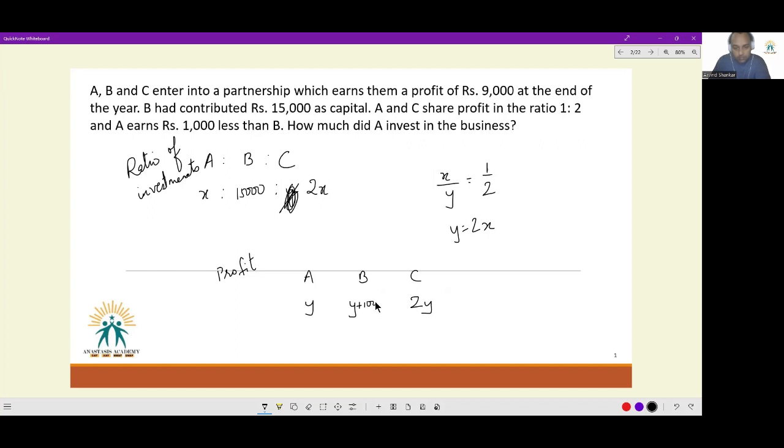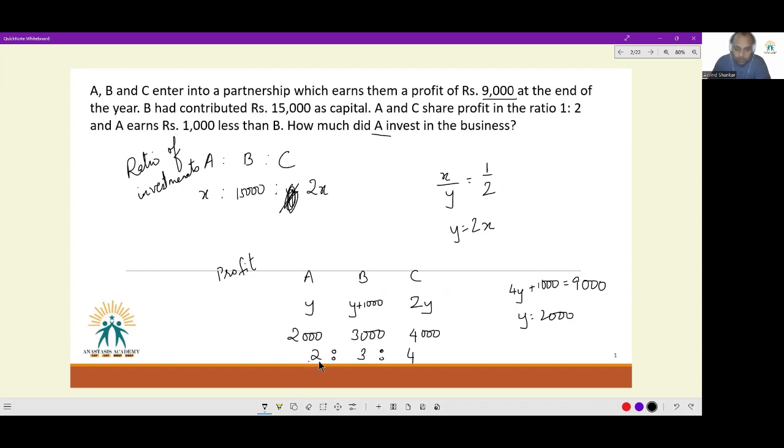So B has gotten 5Y plus 1,000. And the total profit that they have got is equivalent to 9,000. So we have 4Y plus 1,000 is equal to 9,000, or Y is equal to 2,000. So out of the total profit, A has gotten 2,000, B has gotten 3,000, and C has gotten 4,000. Or the ratio of their profit sharing is 2 is to 3 is to 4. Finally, what we have been asked is how much did A invest in the business? We are supposed to find out the value of X.